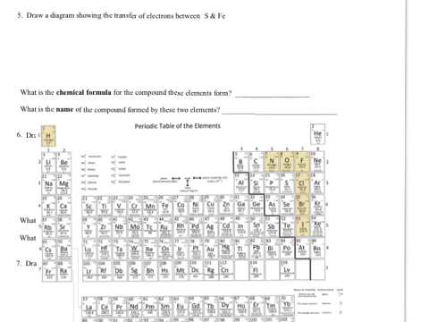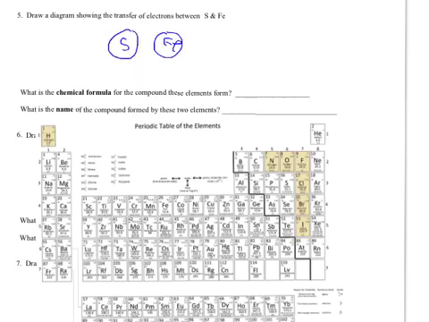Alright, now for number 5 on the back, here's what we've got. We've got sulfur and iron. So sulfur is a -2, meaning it wants to gain 2 to look like argon. Iron is a +3, means it wants to get rid of 3 and look like argon. So I'm going to put the iron here, and I'm going to put the sulfur here.